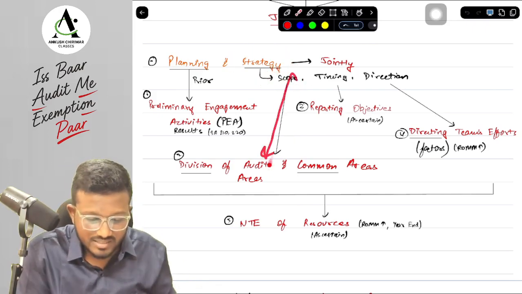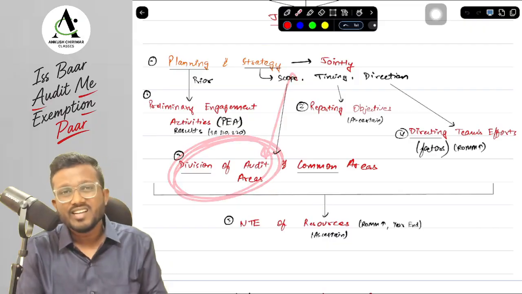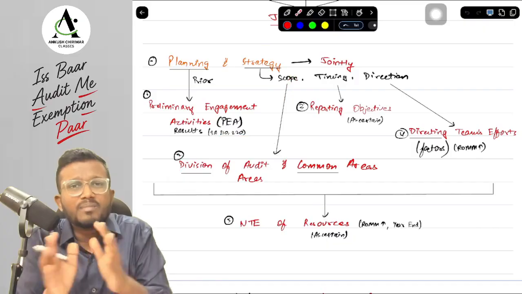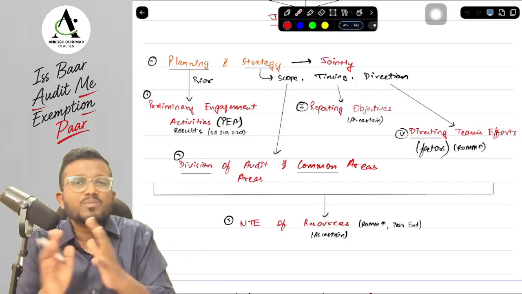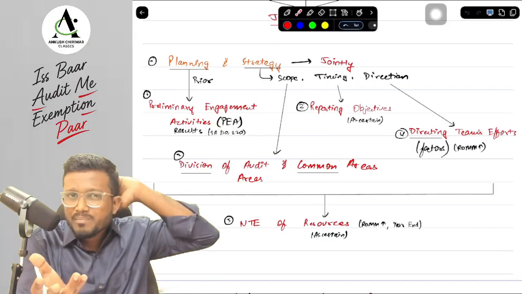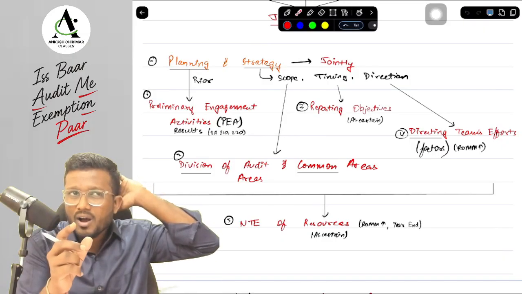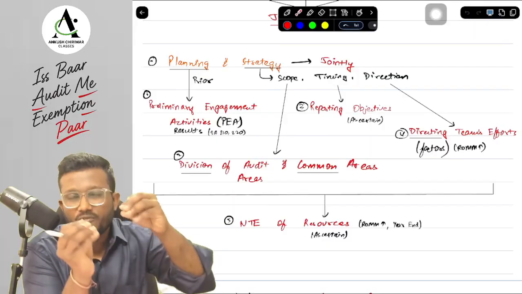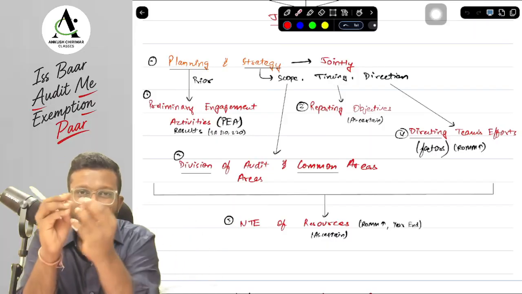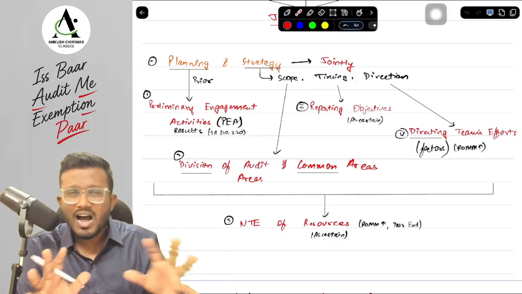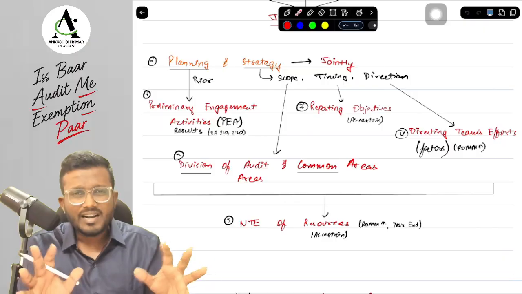In terms of scope, we need to decide the division of audit areas. Since there are multiple joint auditors, suppose there are 3 businesses and 3 joint auditors, so each business can be audited by one joint auditor. Or if there is only one business, we can divide the audit area, maybe assets go to one joint auditor, and liabilities, some part to one and the other part to another joint auditor. So we can divide the areas among ourselves based on any identifiable units.